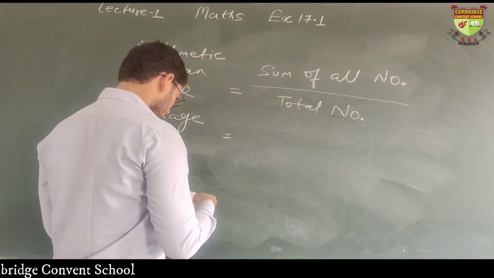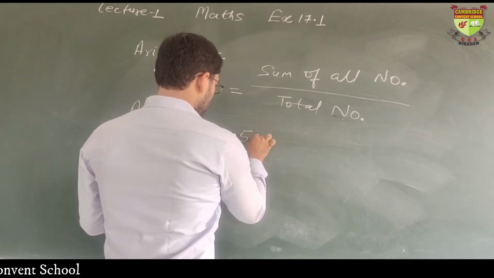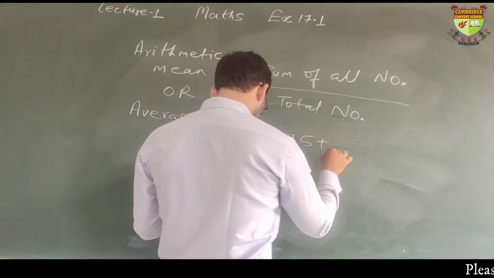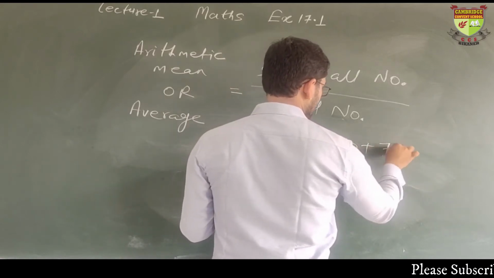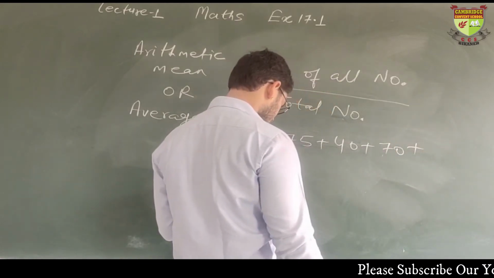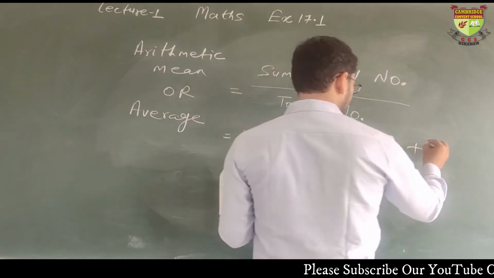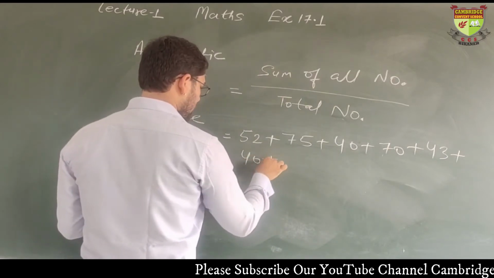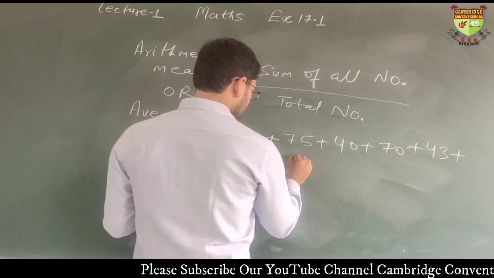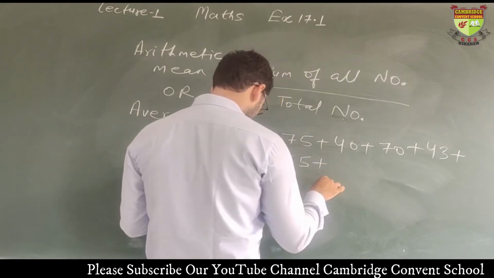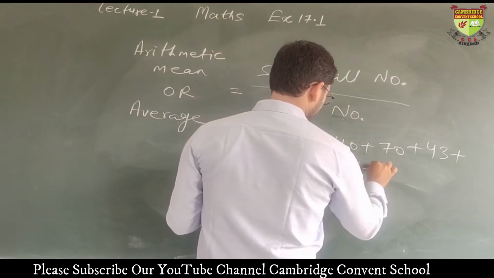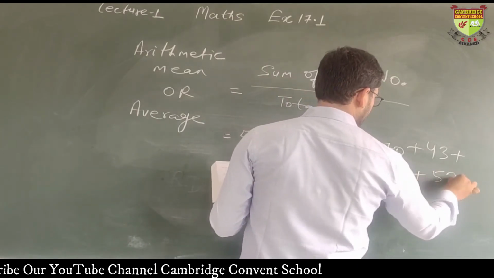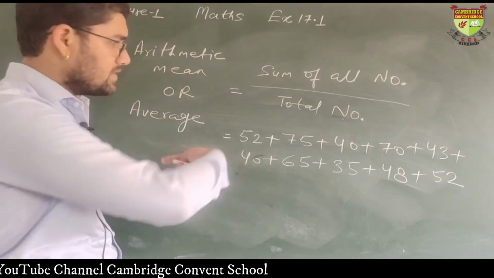We shall write them. 52 plus 75 plus 40 plus 70 plus 43 plus 40 plus 65 plus 35, then 48 and then 52. Sum of all numbers. We shall sum them all.